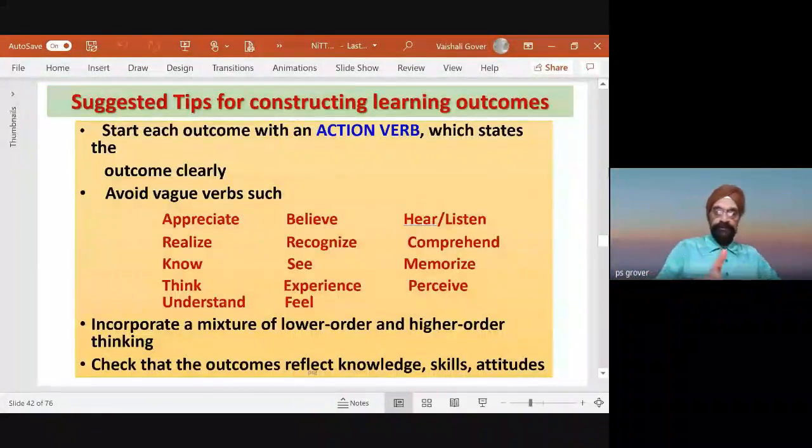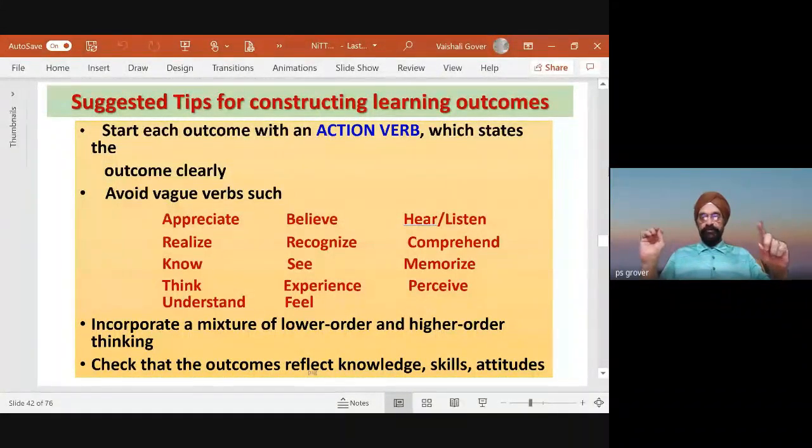Now, another thing is suggested tips for learning outcomes. Start the outcome with an action word which states the outcome clearly. But please keep in mind, don't use verbs like appreciate, realize, memorize, feel. Because can I measure what is meant by see? Please examine. Can I say what is examine?